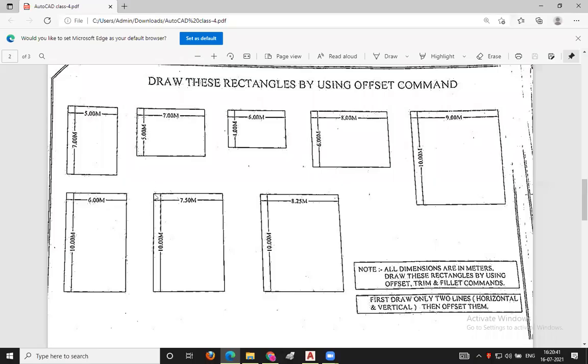Okay. So you people, in the previous rectangles we have drawn first of all this line and this line and this line and this line. Now we'll be drawing this line and this line. We'll be continuing like this. For this rectangle we'll be starting from this right side line and this bottom line. Here you can see that the area of this rectangle is 7.5 meters into 10 meters.